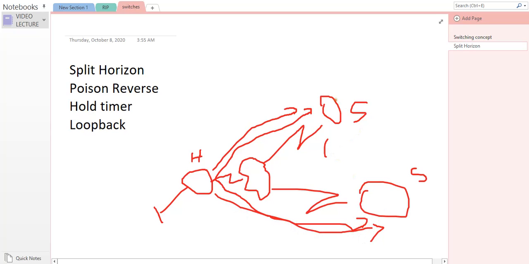The responsibility of dynamic routing protocols is that whenever I receive an update, I need to inform my neighbor. This spoke's neighbor is the hub, and this other spoke's neighbor is also the hub. So they may try to return this update, saying I have a neighbor that is the hub here, I need to send back this update.